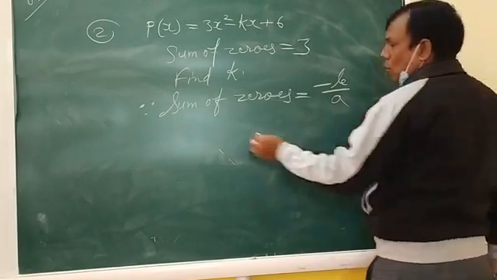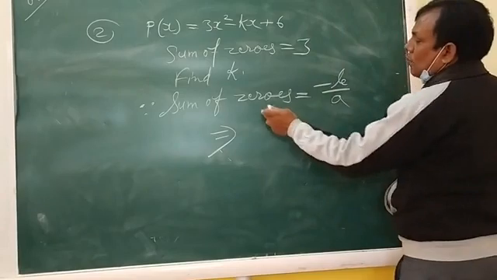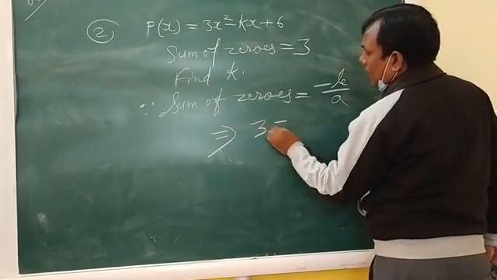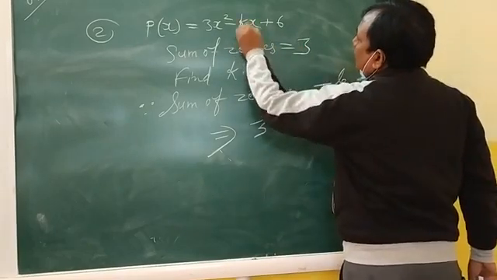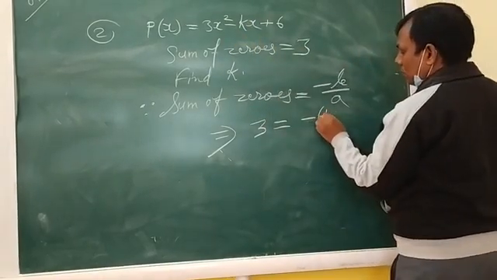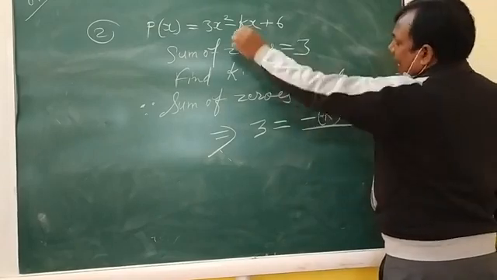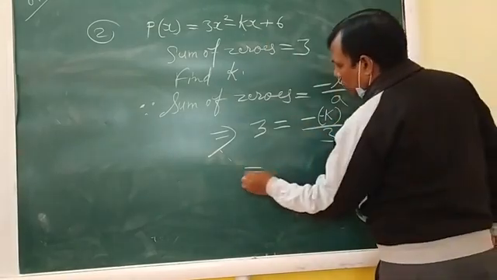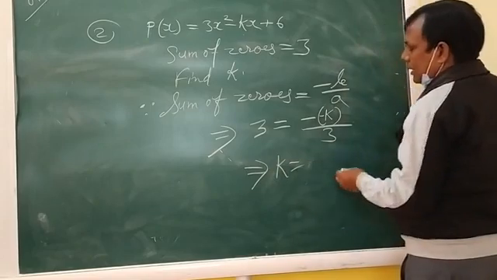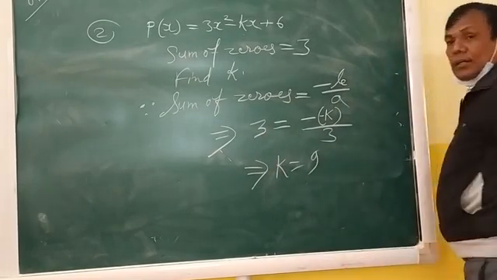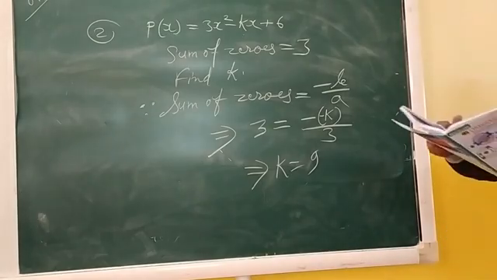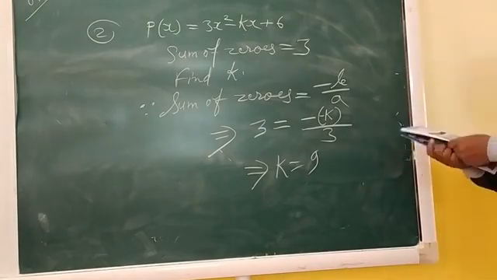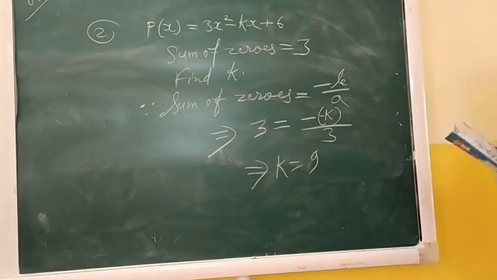Yes. So we will write that since the sum of zeros is minus b by a, which implies the sum of zeros, given here as 3, equals minus, and what is the value of b? You see here, this is minus k, and a is 3. So by cross multiplication, 3 times 3 is 9. So the value of k is 9. Clear? Okay. Noted everyone? Yes. Okay.